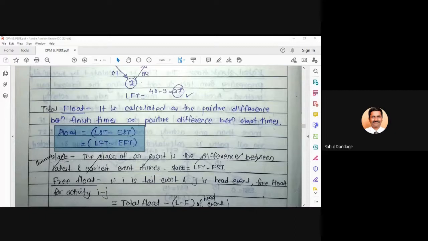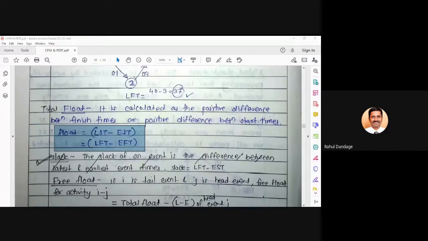For slack it was okay, because LFT and EST both we know. But for float, we require either both start or both finish. We are at a stage where we know only one finish, that is latest finish, and only one start, that is earliest start. So for the time being, simply note down the formula. We will come to that point also, how to calculate the value of LST and the value of EFT.